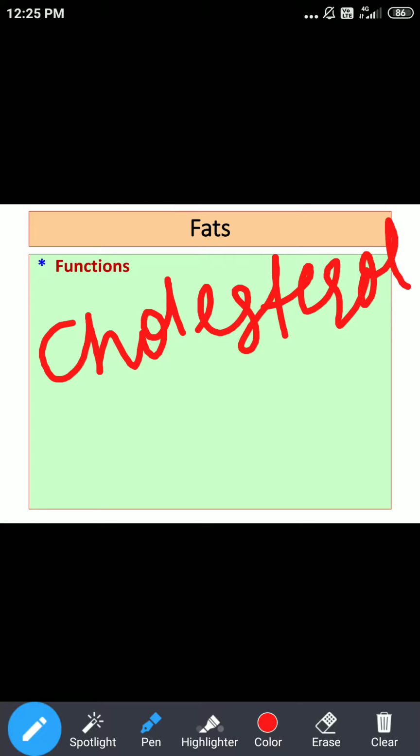It also serves as a precursor for synthesis of vitamin D. The precursor, if you can recollect the name, is 7-dehydrocholesterol.